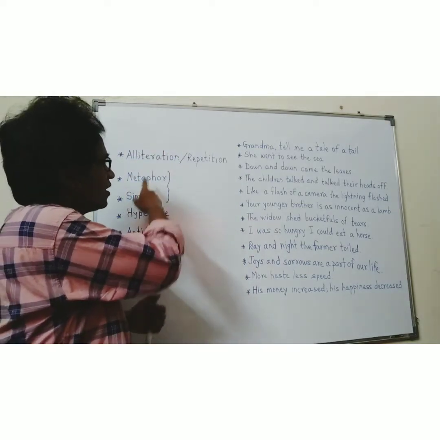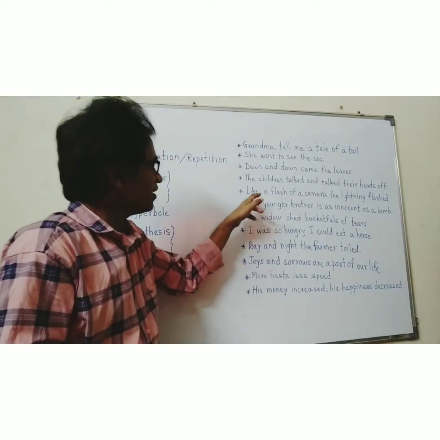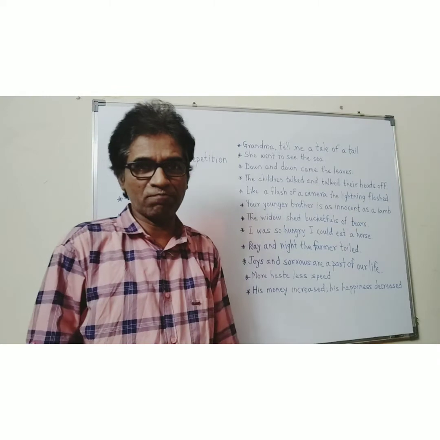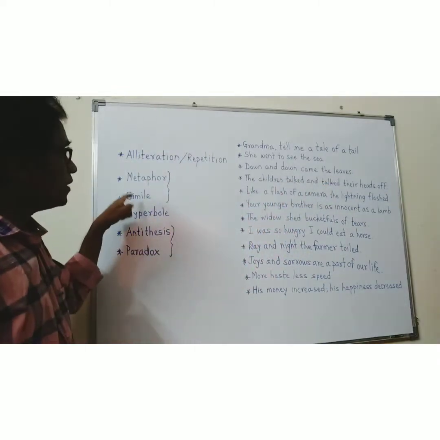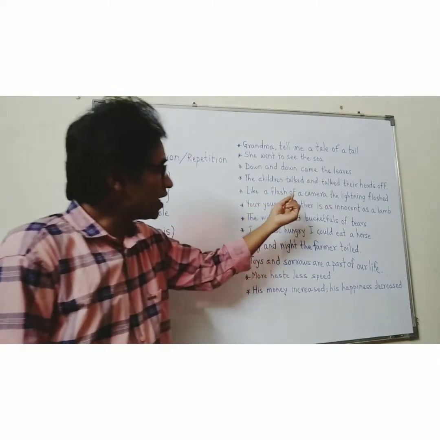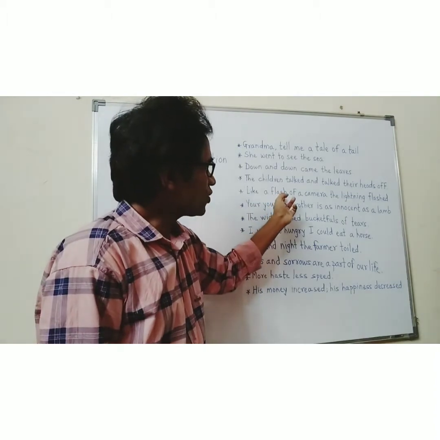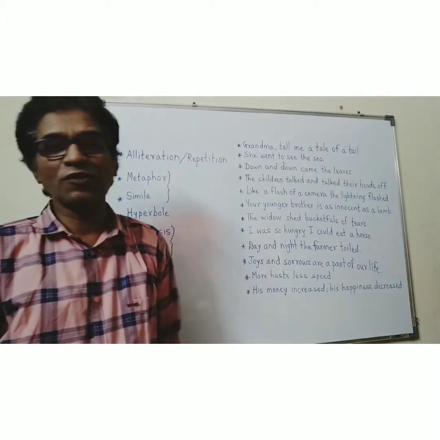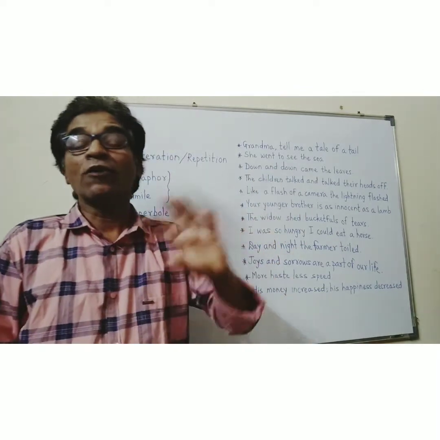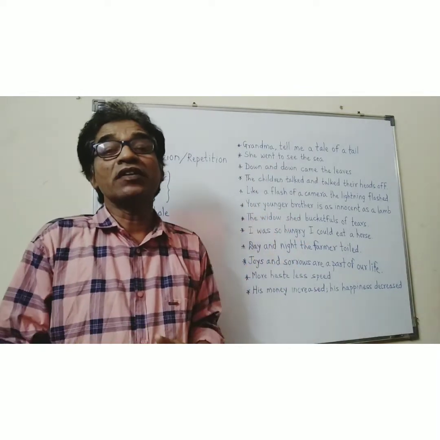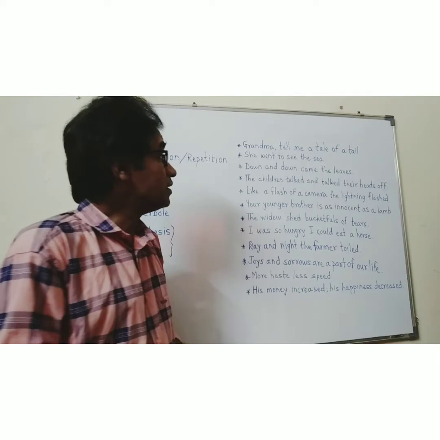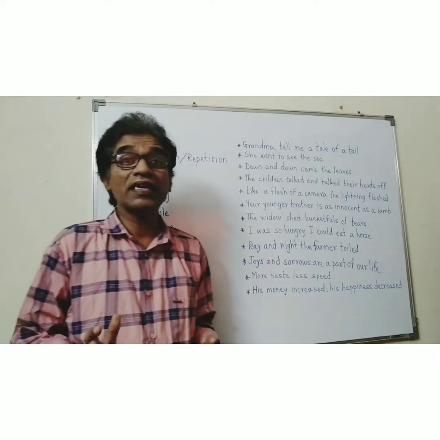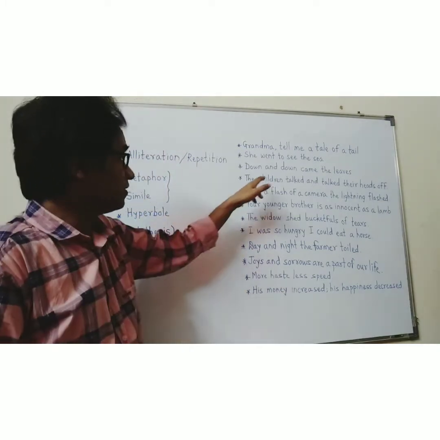Okay? When I say like a flash of a camera, the lightning flashed, then it is simile because I have compared the flash of camera and the flash of lightning, but they are compared directly. That is why it is simile.